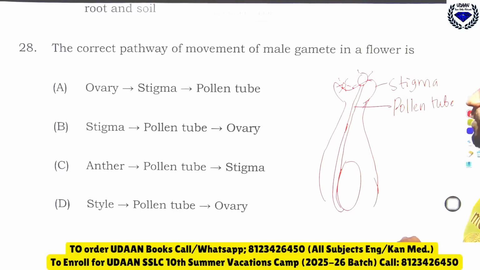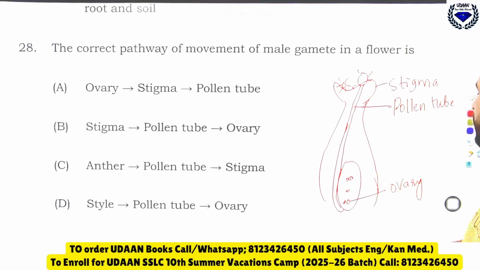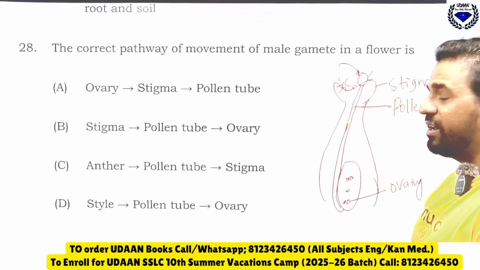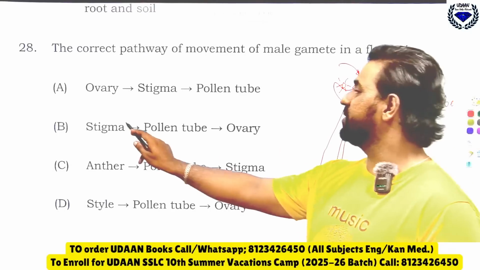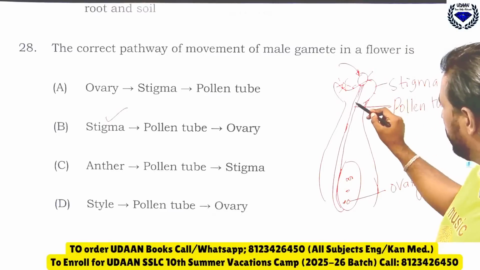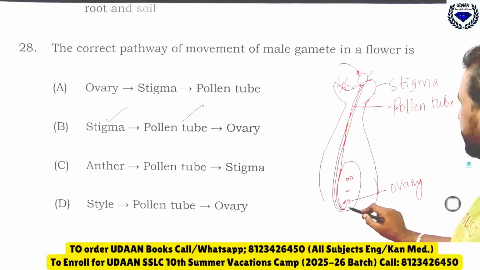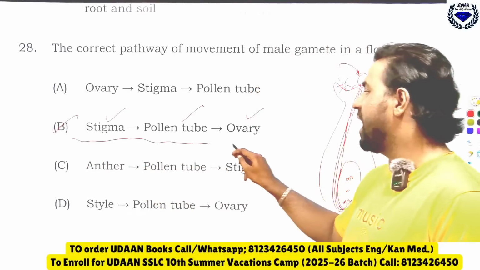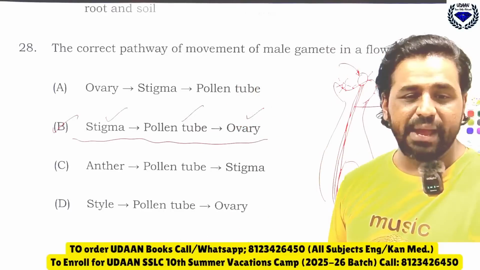Then it will reach the ovary. So first the male gamete will fall on the stigma, then travel through the pollen tube, and last it will penetrate into the ovary. So option B is the right answer. This is the pathway through which the movement of male gamete takes place.